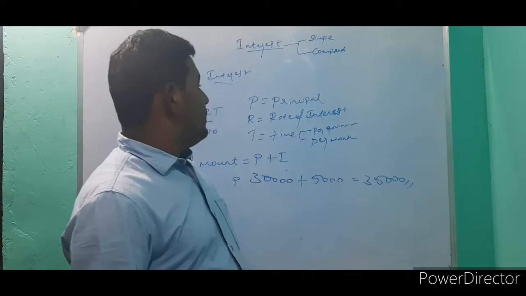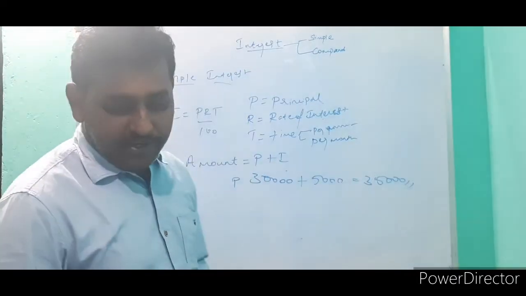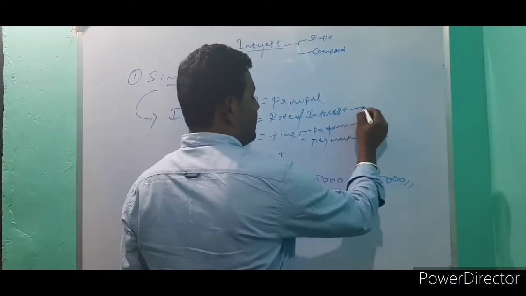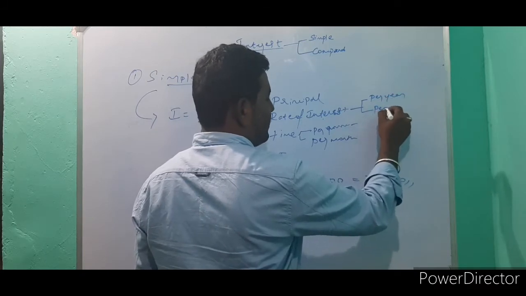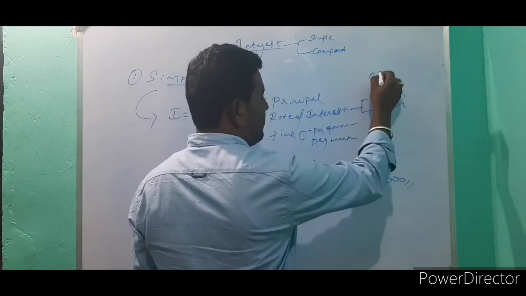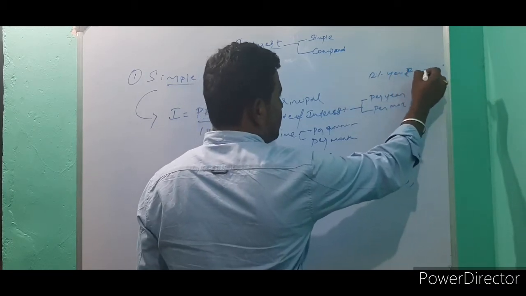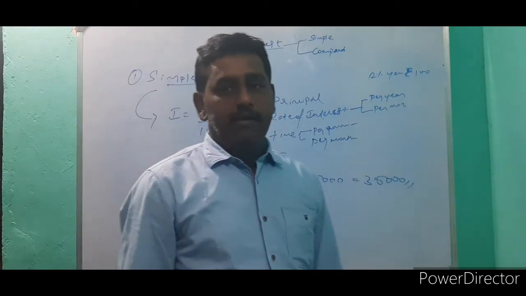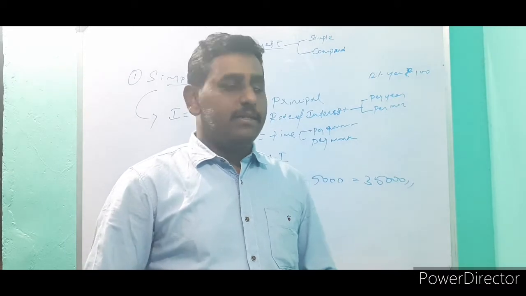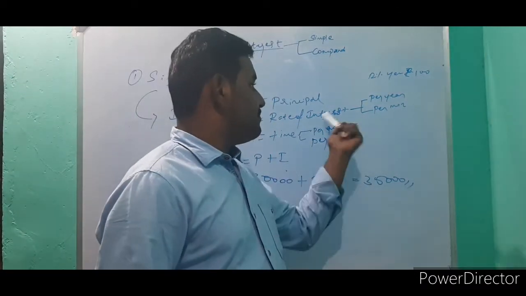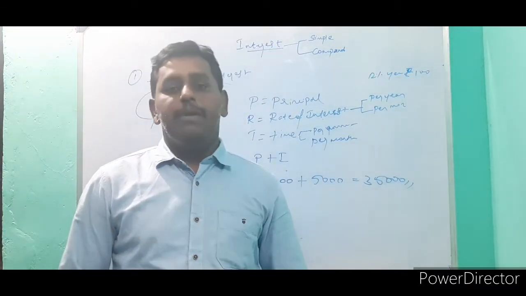Next, rate of interest is also like that, per year or per month. If you take 12% per year, it means for 100 rupees, 12 rupees interest per year. If you take it per month, it means 12 rupees per month. Like that, we calculate the interest using this formula according to your principal amount.